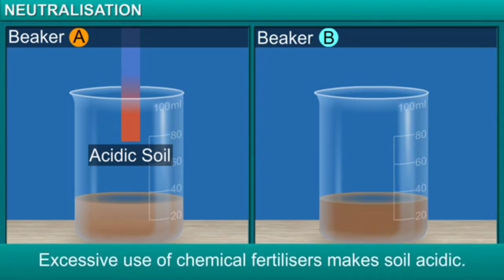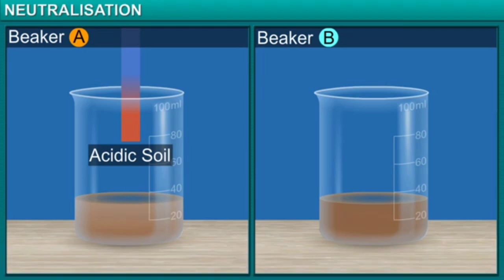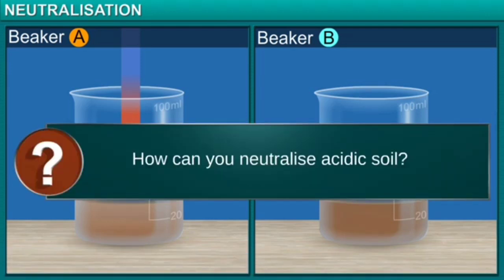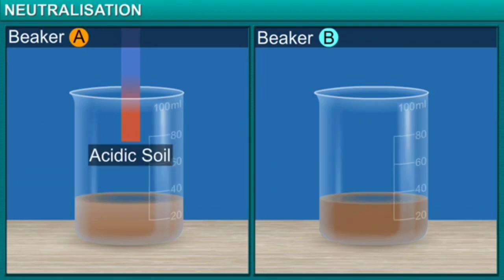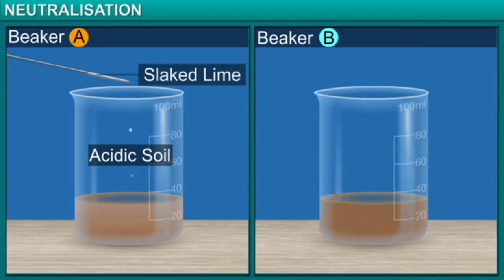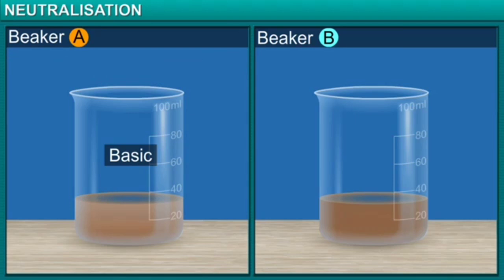Excessive use of chemical fertilizers makes soil acidic. So, what do you think should be done to neutralize it? The best way to neutralize acidic soil is by adding a base, such as quicklime, which is calcium oxide, or slaked lime, which is calcium hydroxide. This will make the soil suitable for plants.